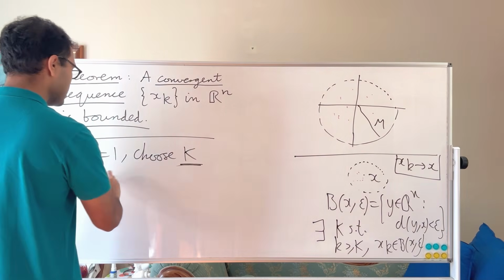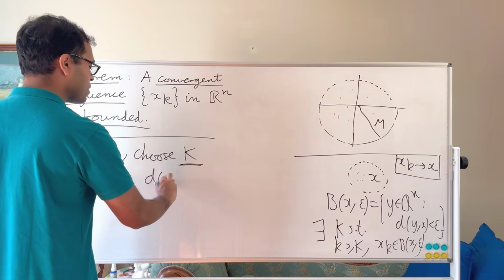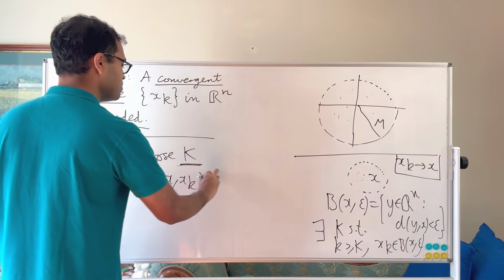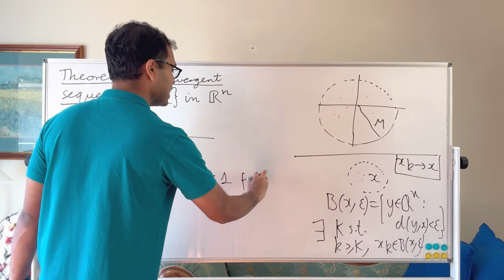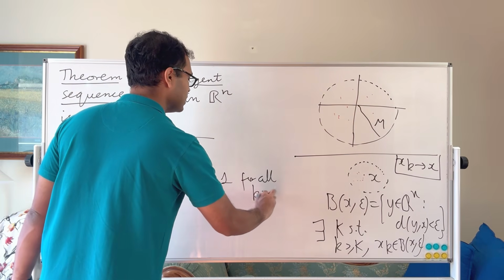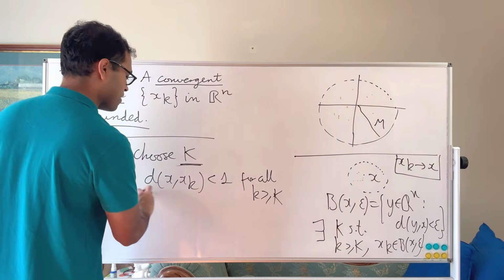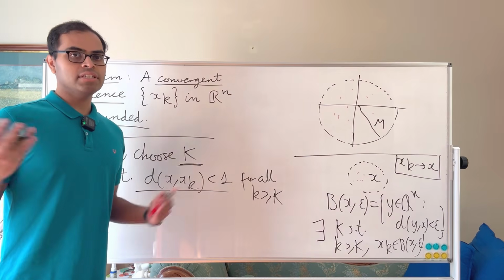So choose a big K such that the distance from x to xk is going to be less than 1 for all little k greater than or equal to big K. Okay, for all little k greater than or equal to big K, you're going to have that distance. Now we can bound the terms xk.